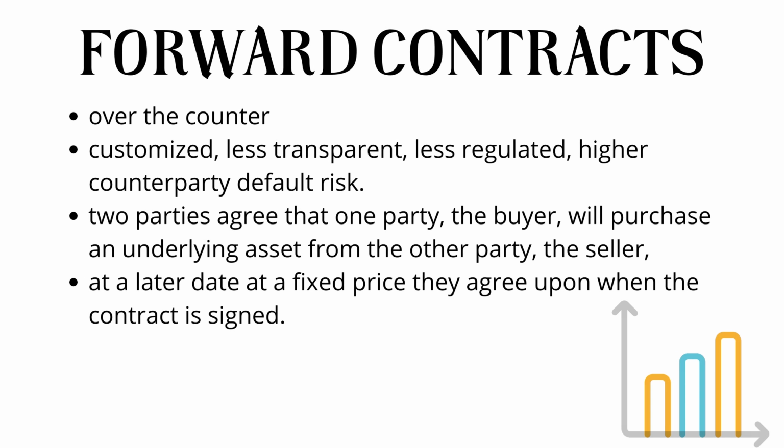Next, let us talk about forward contracts. It occurs over the counter. Forward contracts are customized, less transparent, less regulated, with higher counterparty default risk. Two parties agree that one party, the buyer, will purchase an underlying asset from the other party, the seller, at a later date at a fixed price they agree upon when the contract is signed.